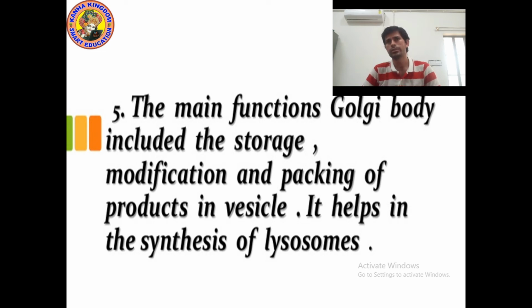Camillo Golgi was a biologist or scientist who discovered Golgi body in nerve cell, and Golgi apparatus, or you can say Golgi body, are located in nerve cell as well as in every part of the cell. It consists of a system of membrane. System of membrane means body vesicles arranged approximately parallel to each other in a stack.